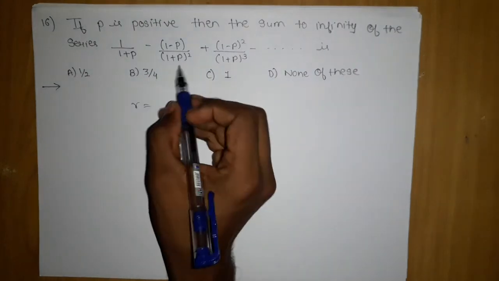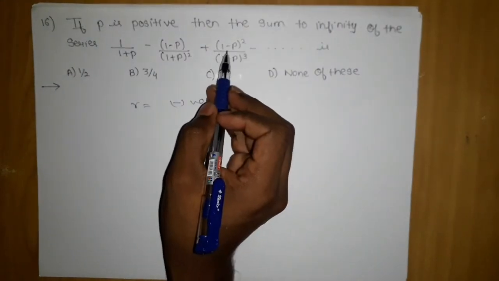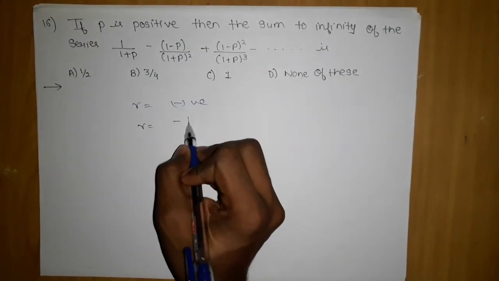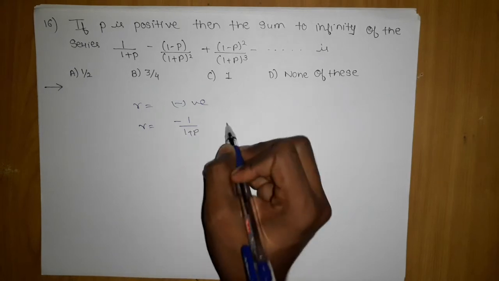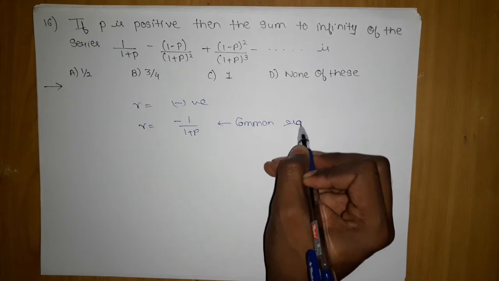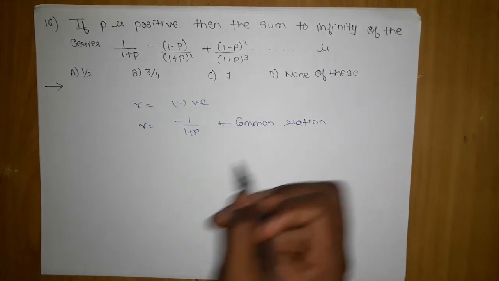So here if I observe, if I cancel out this, I am left with 1 upon 1 plus P, which gives me that R, minus 1 upon 1 plus P, is the common ratio, and sum of infinite terms they are asking.